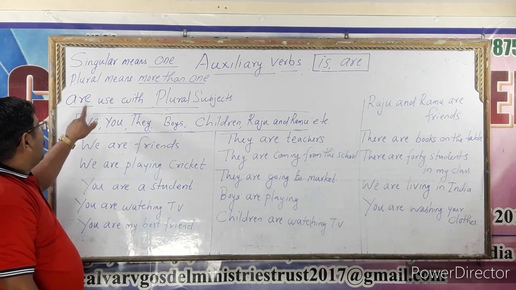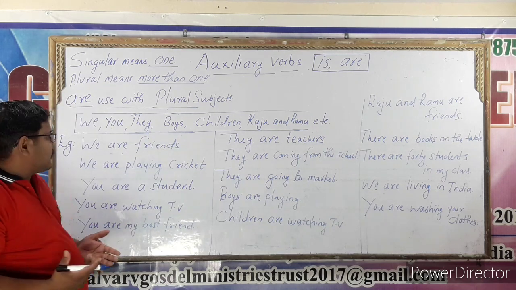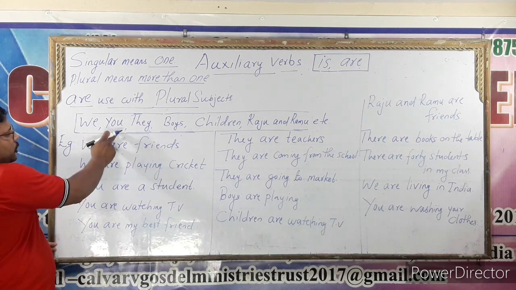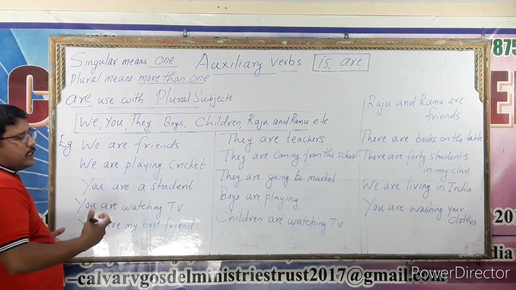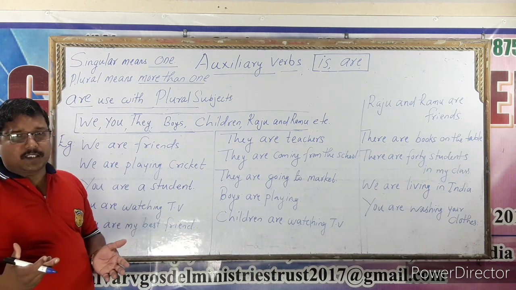So are is always used with we, you, they, these types of plural subjects.